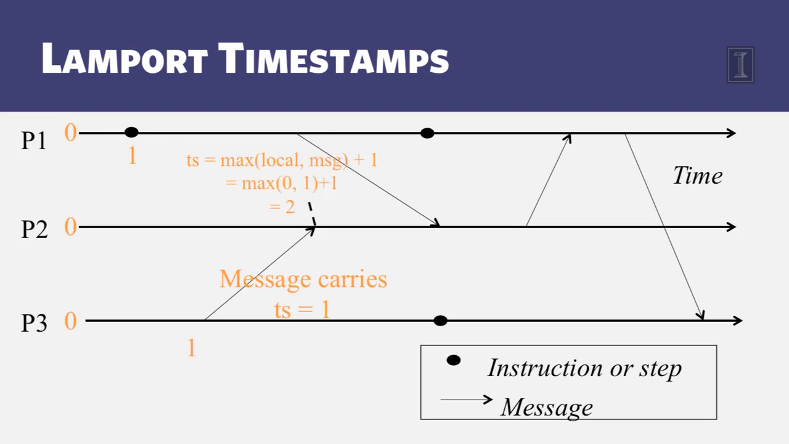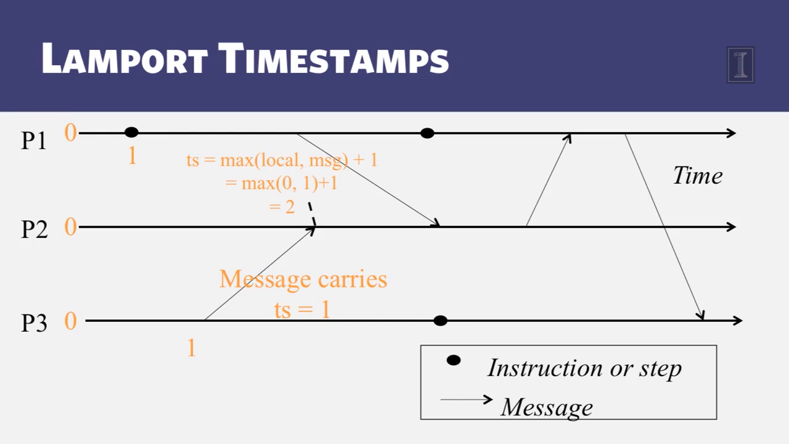Now, when P2 receives this message, it looks at the message timestamp, which is 1, and its local clock, which is 0. Max of those is 1, plus 1 is 2, and this is assigned as the timestamp of the receive event of this particular message. This ensures that the send event, which happens before the receive event, gets timestamps which obey the causality, and also any event that occurred before here at P2 would have a lower timestamp than the receive event of this message.